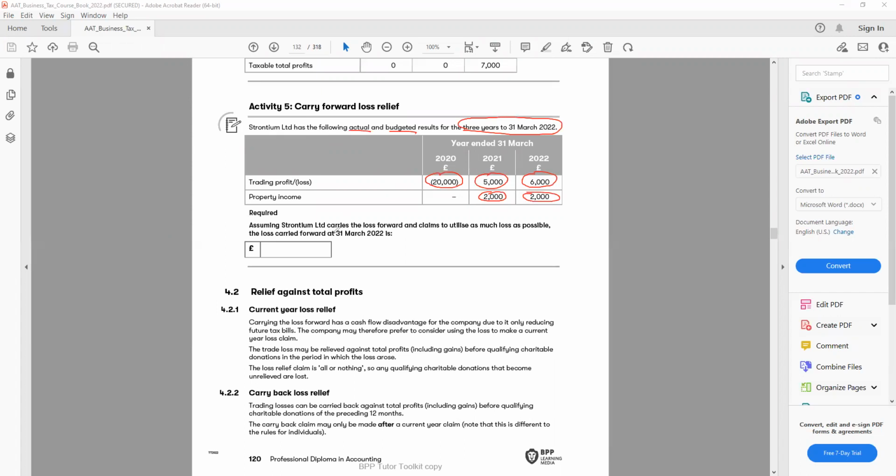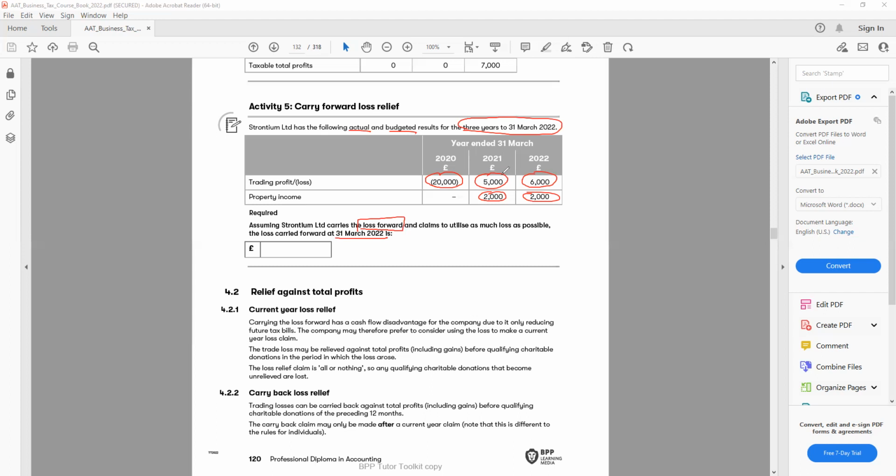Assuming S Limited carries the loss forward, so we're thinking about the carry forward loss here. You're not going to offset from the current year, and also you're not going to offset from the previous year. Instead, we're going to carry forward the loss. Claims to utilize as much loss as possible. How much will be the loss carried forward at 31st of March? Let's try to look at that.